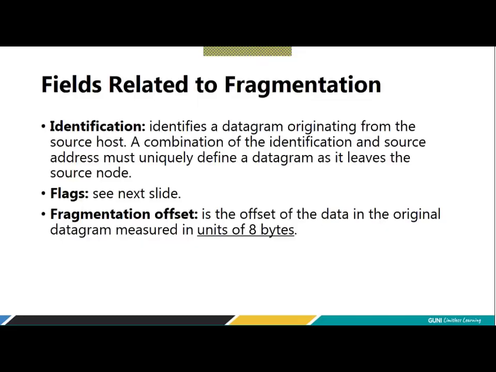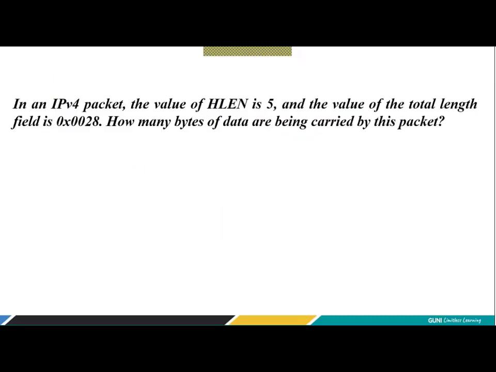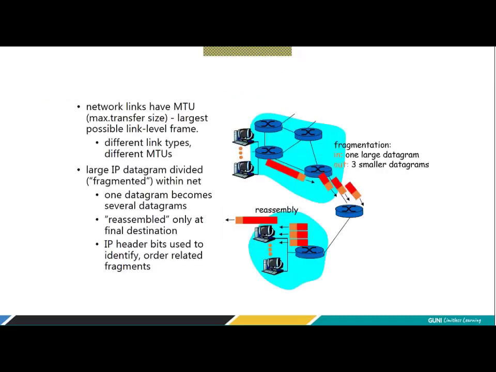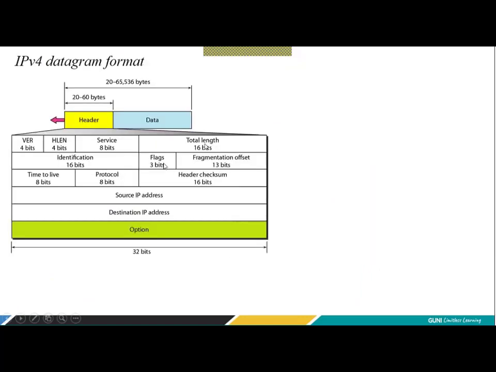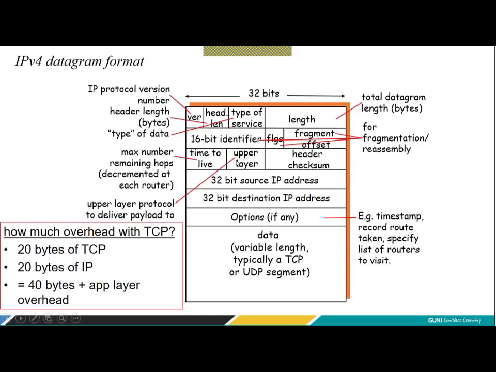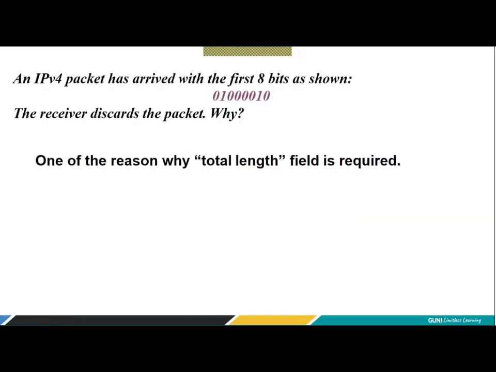So let's go ahead now. Fields related to fragmentation. I already said, friends, that there are such fields in the header. This is the part that we are going to explore now: flags and fragmentation offset. 3 bits are for flags, of which 2 bits are defined, one is unused, and 13 bits are fragmentation offset. So I'm taking you on that journey, which is very interesting, believe me.